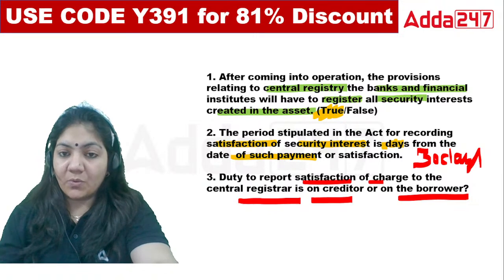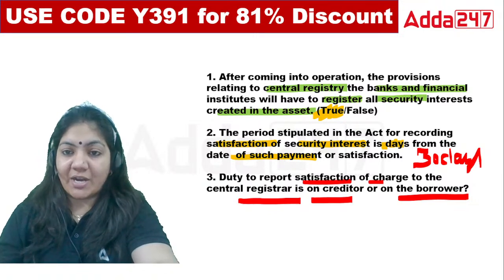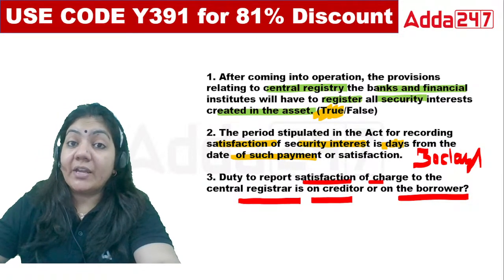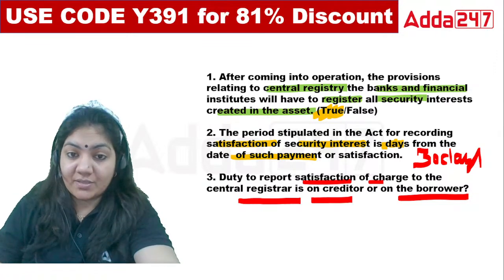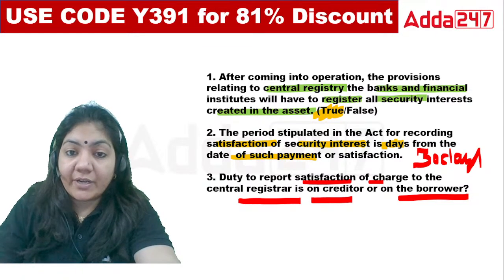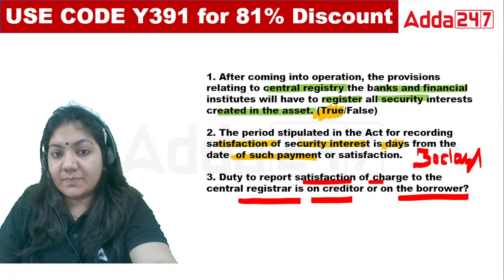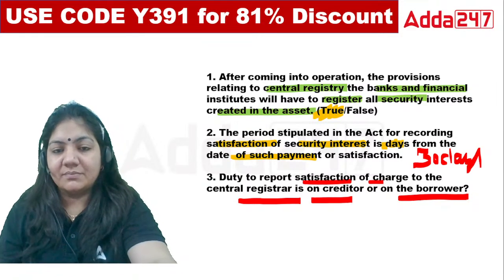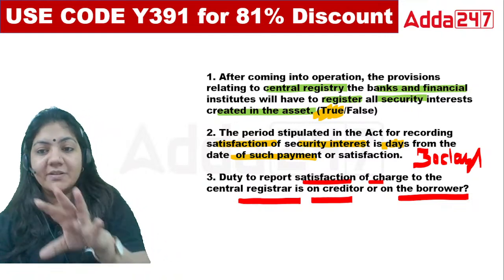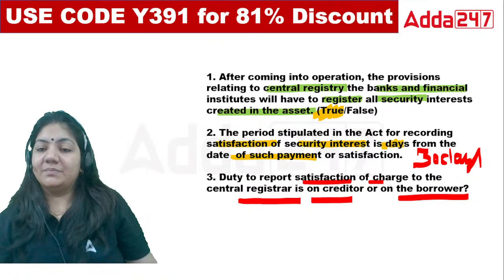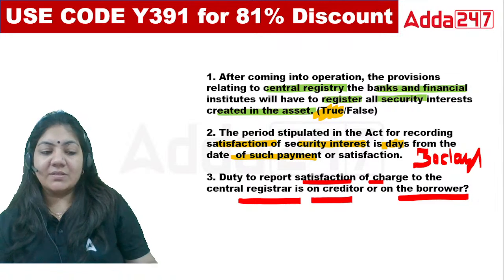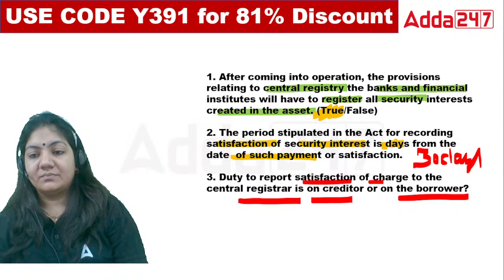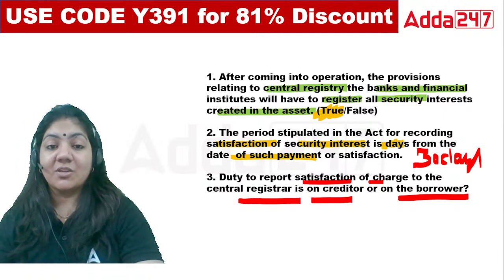Duty to report satisfaction of the charge. Charge means the security interest that is created. So this is the duty of the creditor or the borrower? The person who will register the security interest, the duty is on him.